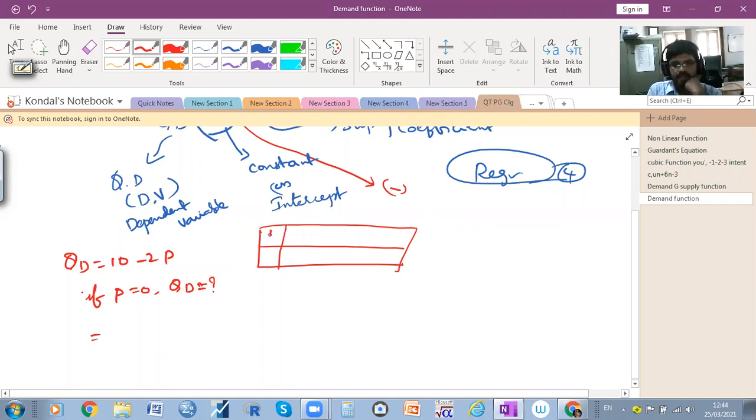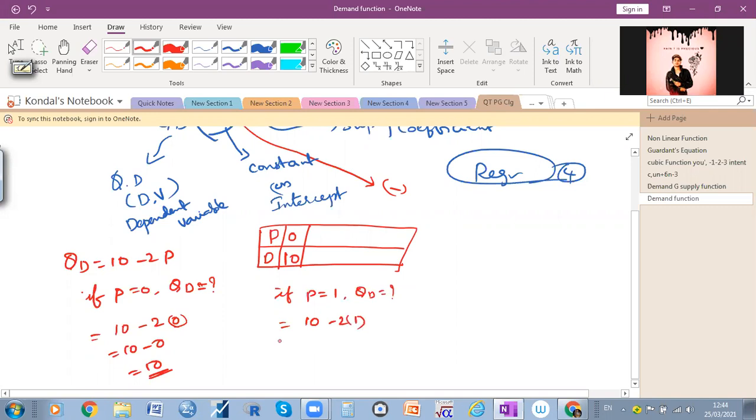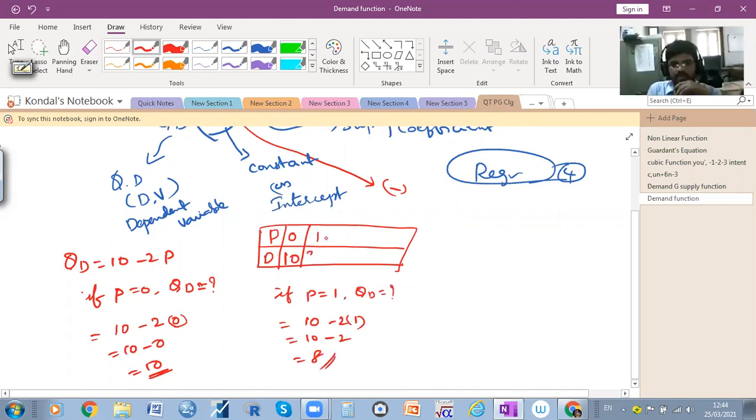I am writing here price and demand. Price is equal to 0. How much is the demand? You can substitute the P value: 10 minus 2 into 0, is equal to 10 minus 0, 10 only. If price is equal to 1, how much is the quantity demand? Simple, you can substitute. 8, sir. 10 minus 2 into 1, is 10 minus 2, 8. So when the price is equal to 1, demand is equal to 8.